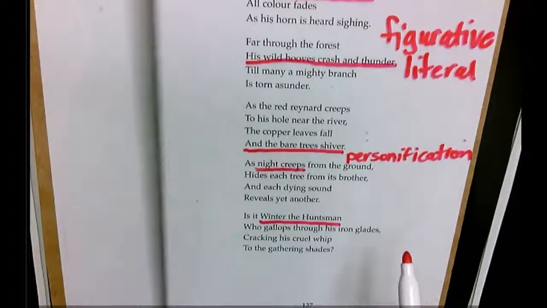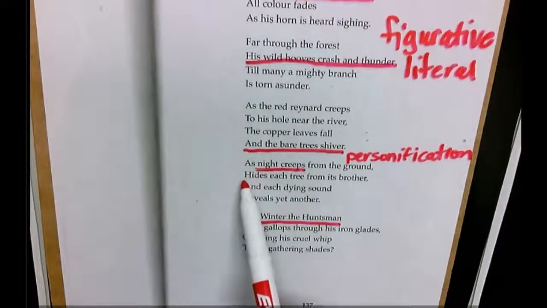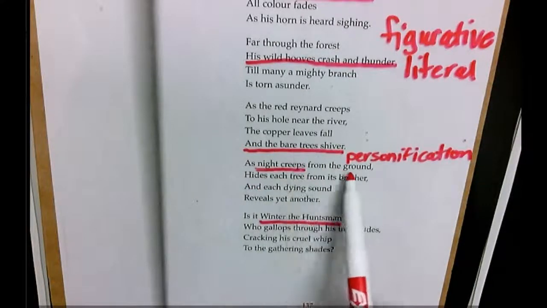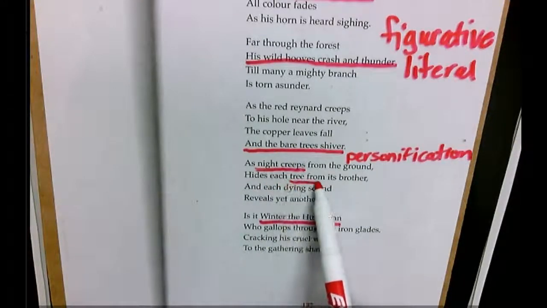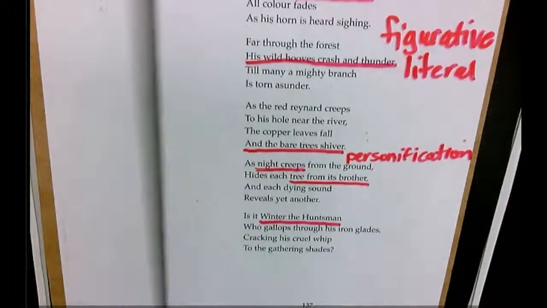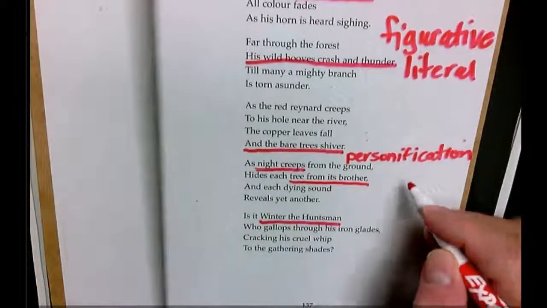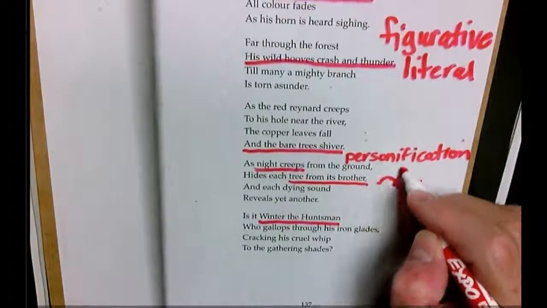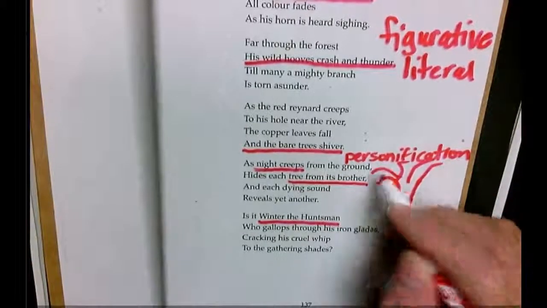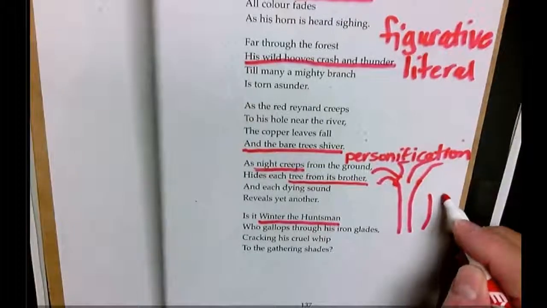Finally, I wanted to point this out too. Hides each tree from its brother. So they're talking about the night hiding each tree from its brother. They're talking about the night coming up, and let's say there's a tree here. I'm not very good at drawing trees, but let's say there's a tree here and there's a tree here.